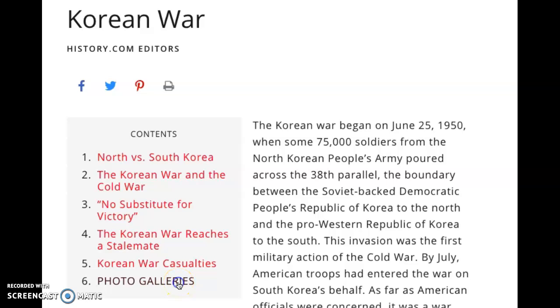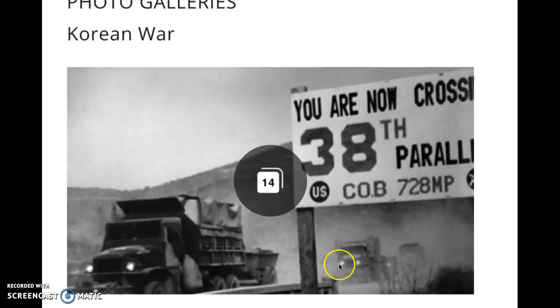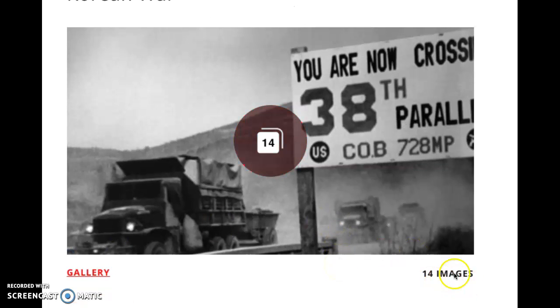So you're going to click on that, and it's going to bring you down. So there's 14 images that I would like you to look at. So you're just going to open up and scroll through the 14 images, and it's just going to give you some different perspectives and viewpoints of the Korean War. And that's all you need to do today for your learning work.